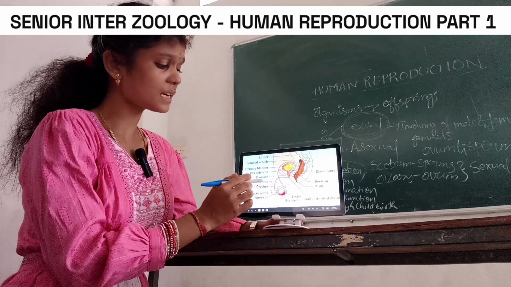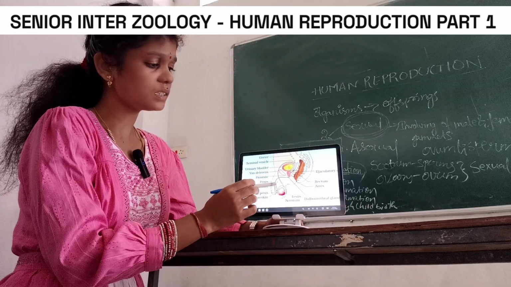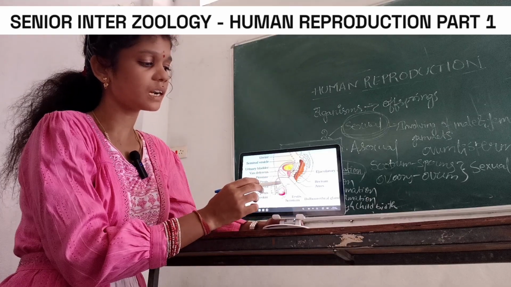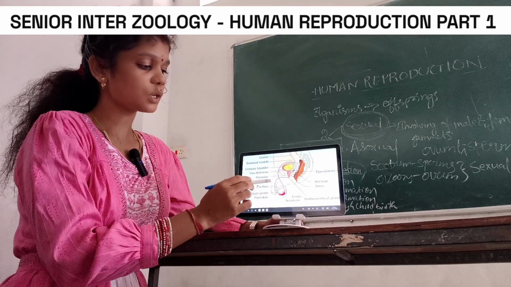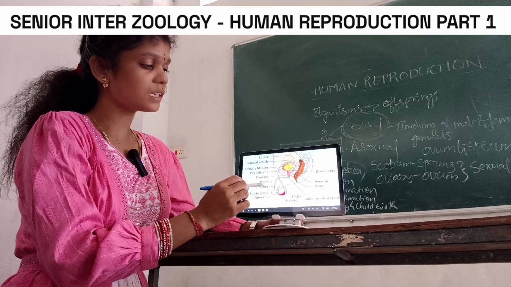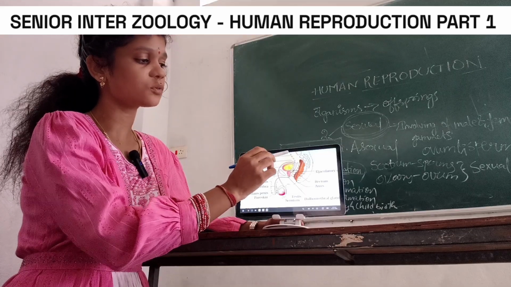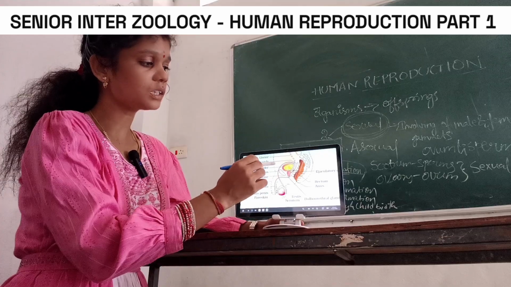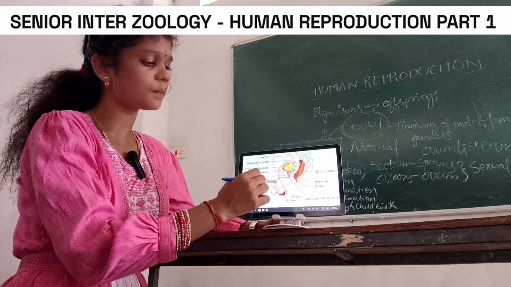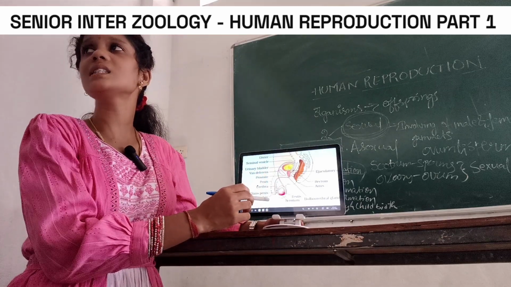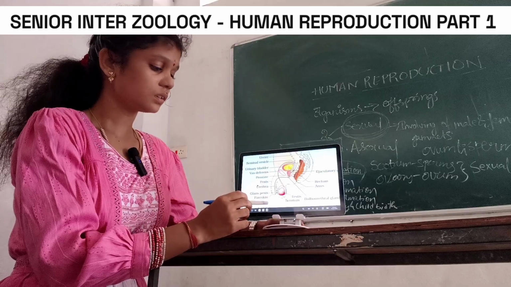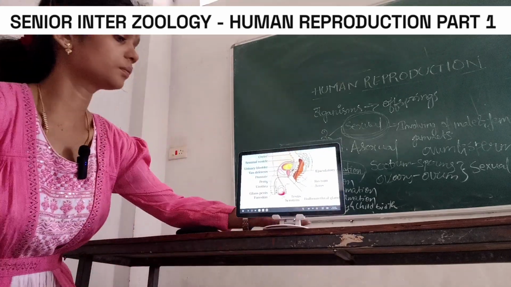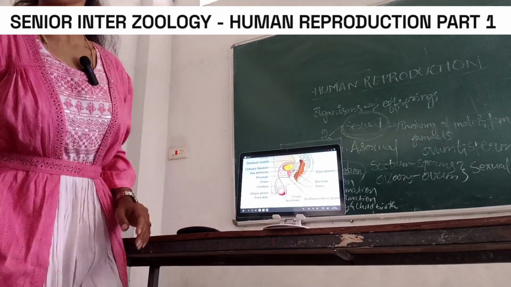Coming to the vas deferens. The vas deferens connects to the testis. The ureter carries urine, and the urethra carries this one, but ureter and urethra finally come to the same point and release sperm and urine. Glans penis: here I will draw the glans penis.